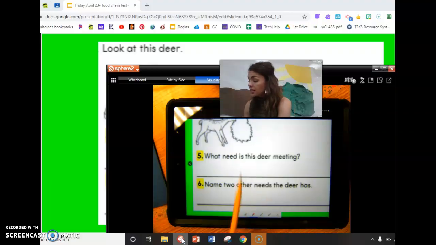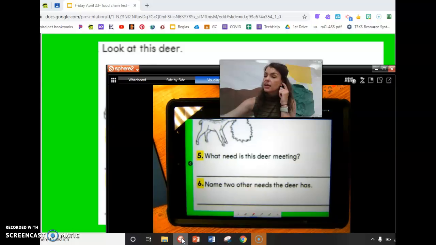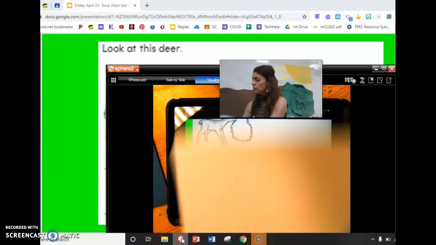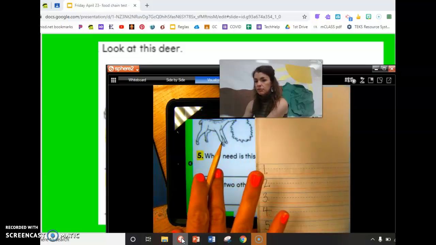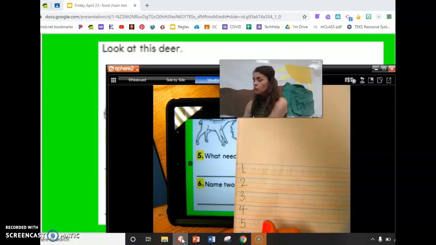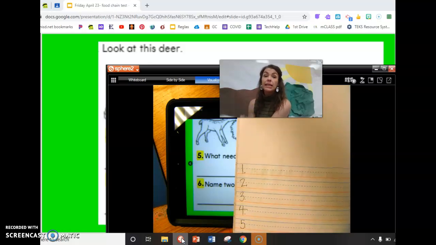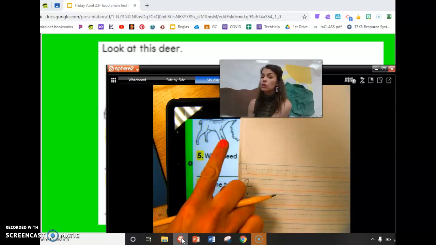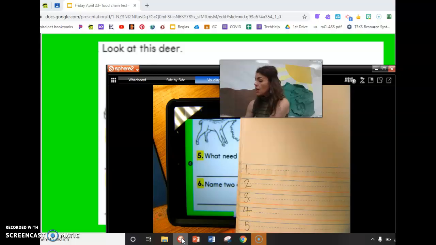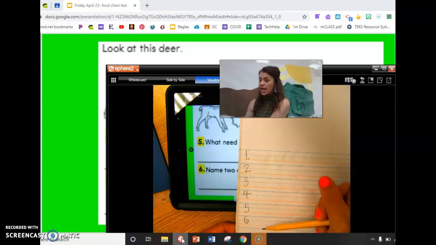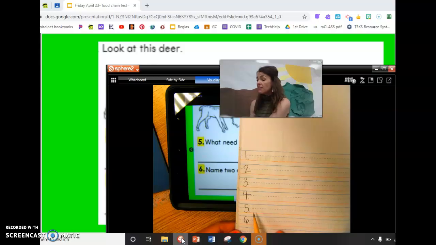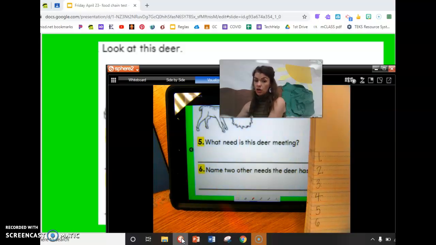I should see 3 different words for your 5 and 2 different words on your 6. If you're working in your journal, number 5, what's he getting here? In number 6, write for me 2 more things he needs. Not what he's getting here, but 2 more. Everyone will need 6 answers today. A, B's, and C's for 1, 2, 3, and 4. 5 and 6, you're writing in your words.